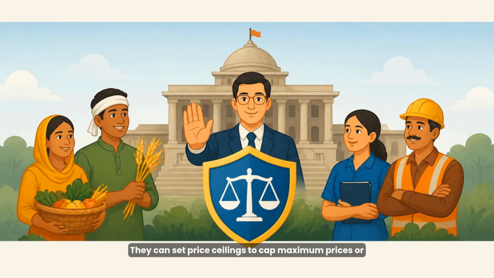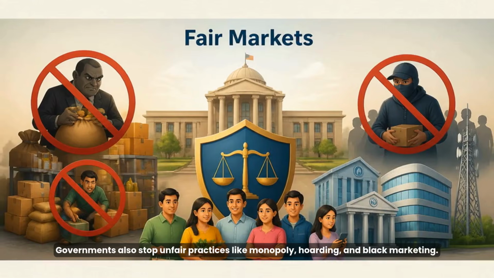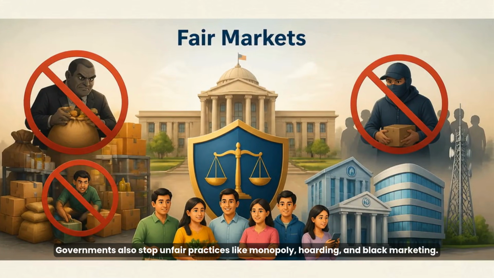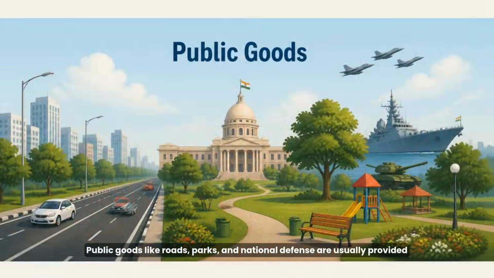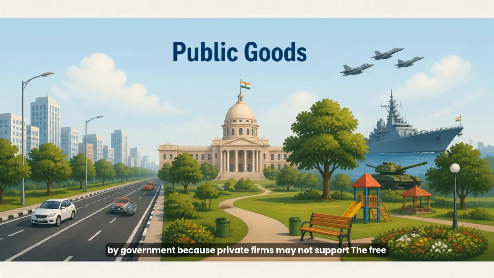They can set price ceilings to cap maximum prices or price floors to protect minimum wages and income. Governments also stop unfair practices like monopoly, hoarding, and black marketing. Regulators like the central bank, consumer authorities, and telecom and market regulators keep markets fair and transparent. Public goods like roads, parks, and national defense are usually provided by government because private firms may not supply them. The free rider problem shows why shared goods need public funding.